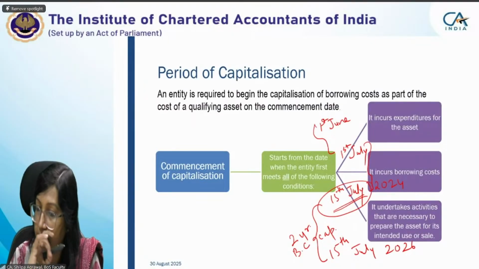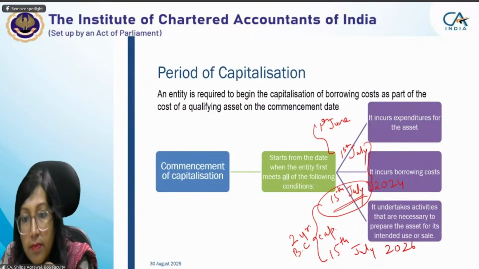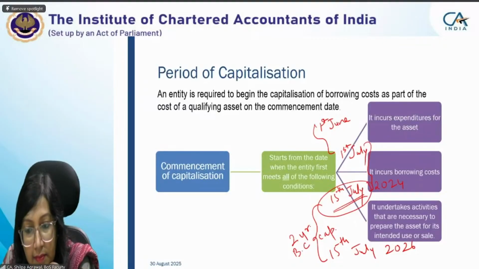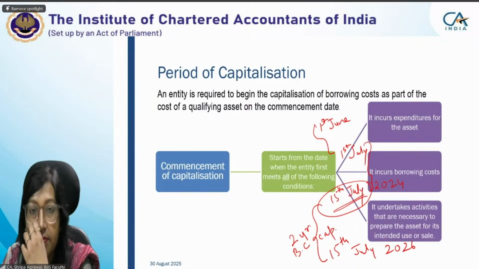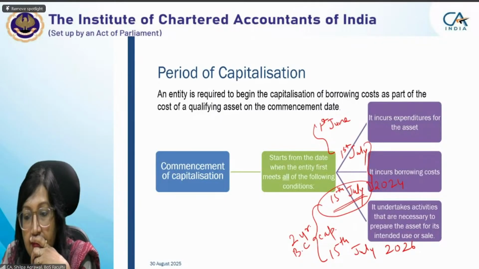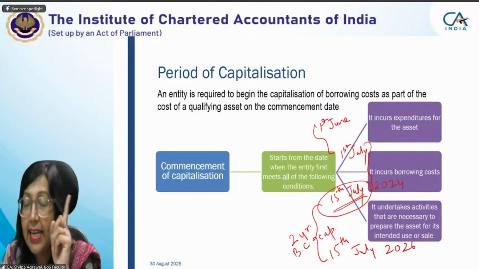Then my question is that when there is a specific borrowing, in the first question we discussed, on the 5 lakhs, even though the 5 lakhs we used on the 1st April, the remaining 5 lakhs we used on the 1st October, still we used the entire interest cost on the specific borrowing. That is what I somewhere am confused about.